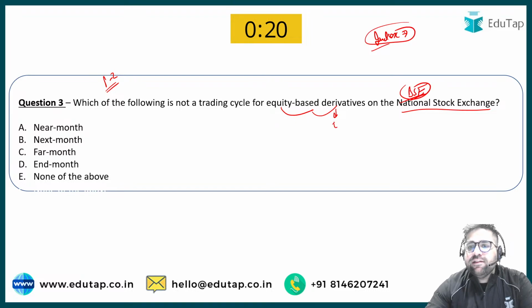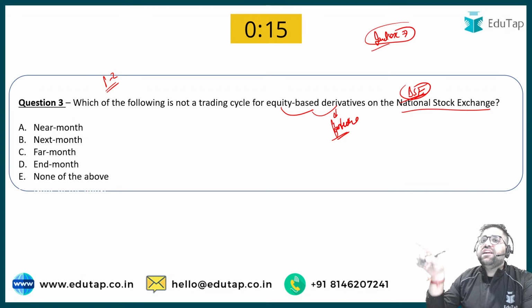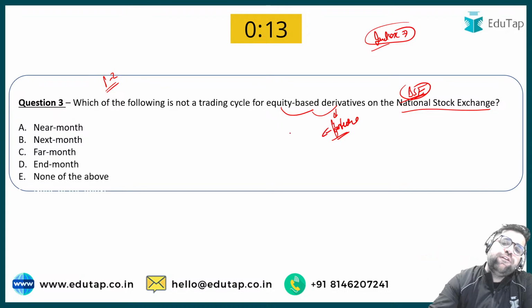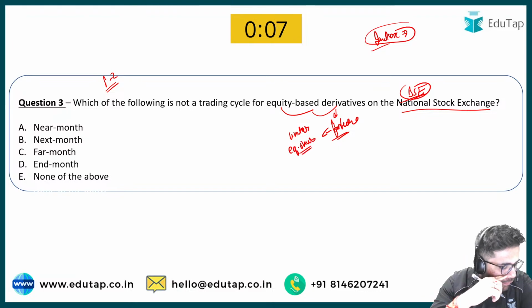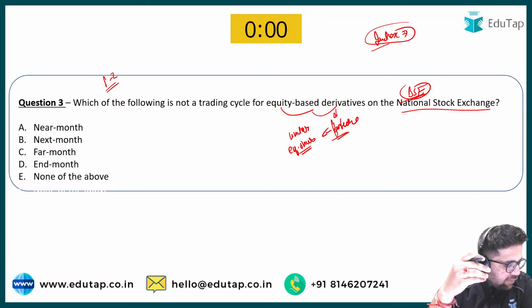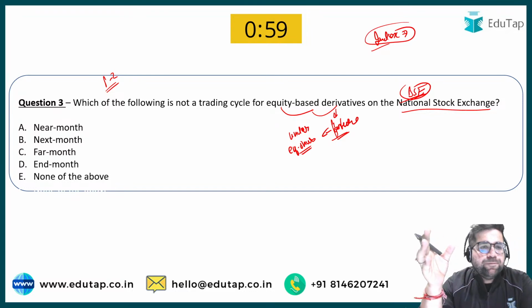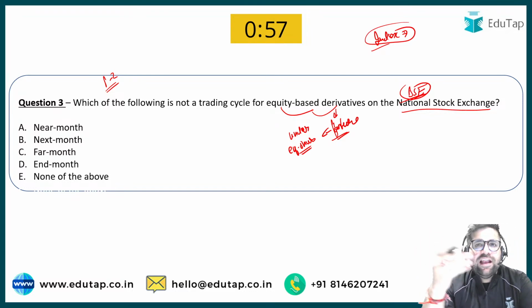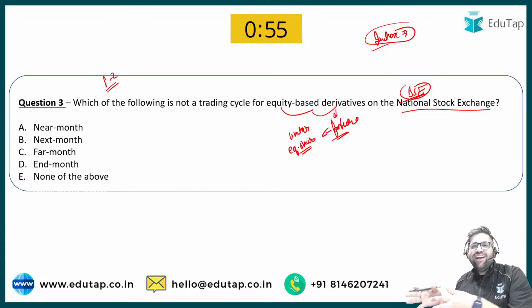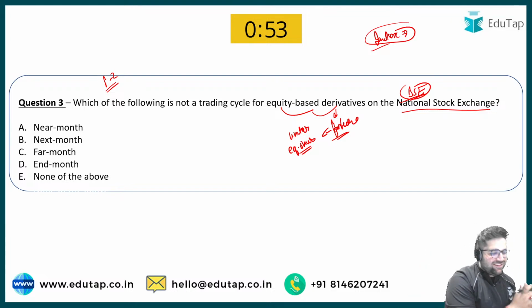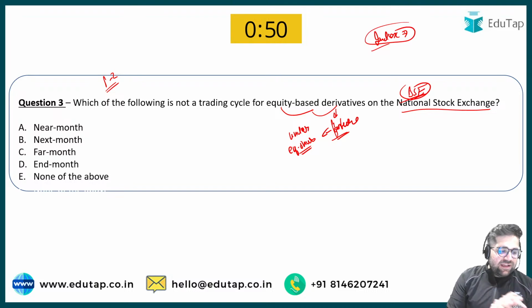So if we say chalo future le liya, if there is a future and it is an equity based derivative, it means that this particular future has an underlying of an equity share. Okay, now try to answer it. I can see maximum answers C, D. What else do we have? Will someone go for A? Phase 2 level questions, this is the reality, right? Because some people will not answer, some people will try to give different answers. Now I'm getting answers as D.